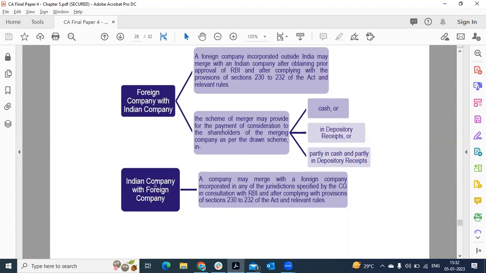When an Indian company is merging with a foreign company, it has to comply with RBI regulations and follow the same guidelines as before.